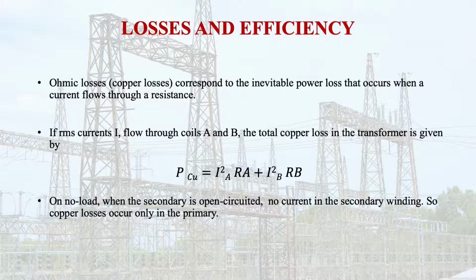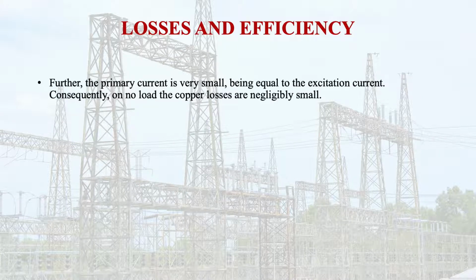On no load, when the secondary is open circuited, there is no current in the secondary winding. Only the primary is energized, so copper losses occur only in the primary side. Further, the primary current is very small, being equal to the excitation current, because there is no load.